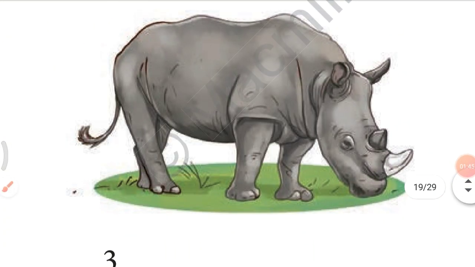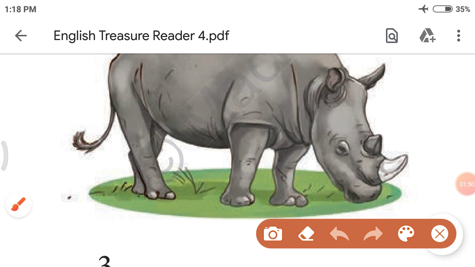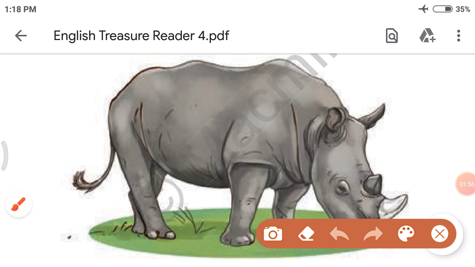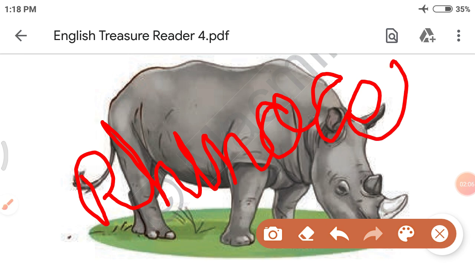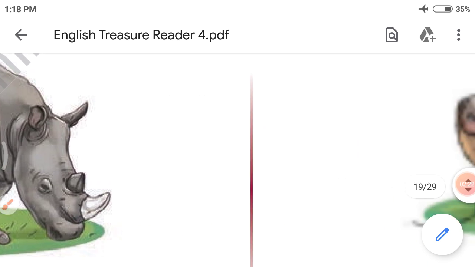Let's see the next animal. The next one is rhinoceros. What is the spelling of rhinoceros? In short, you can say rhino. R-H-I-N-O-C-E-R-O-S. Rhinoceros. Let's see which animal is next.